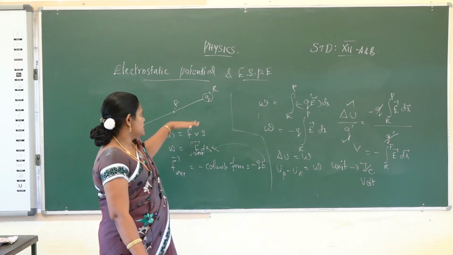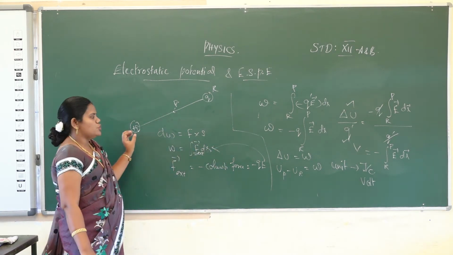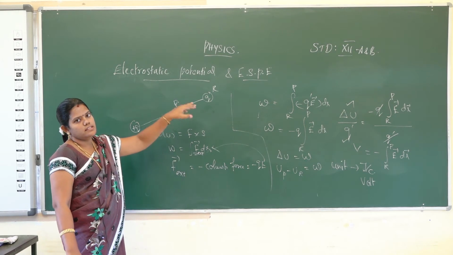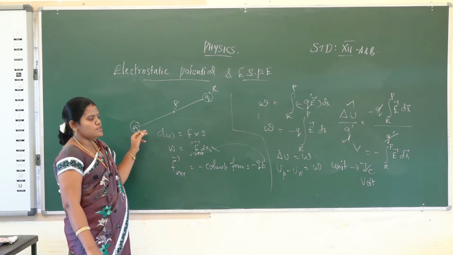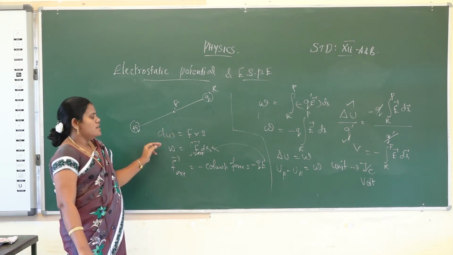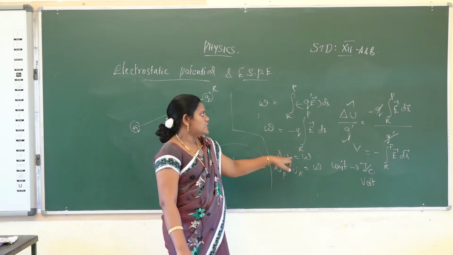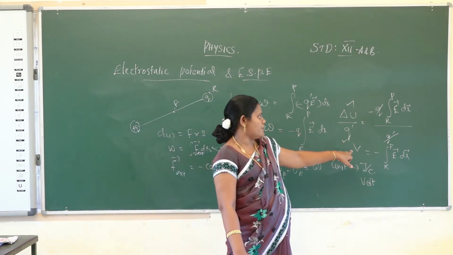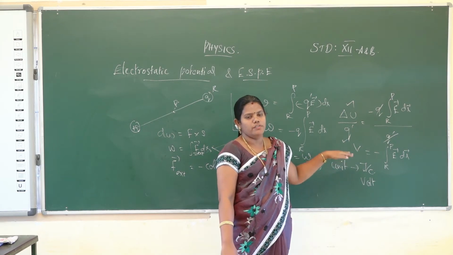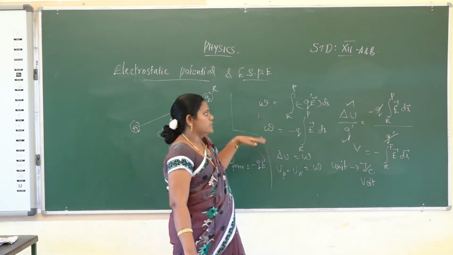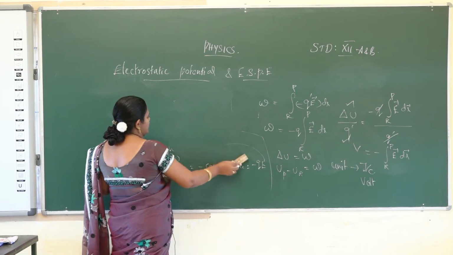This is how you derive the formula for electric potential. First you choose the test charge, and the charge is moving from R to P against the electric force. First find out the work done. Next we will find out the change in potential energy. The change in potential energy per unit charge gives the electric potential. These are the definitions for electric potential and electric potential energy.